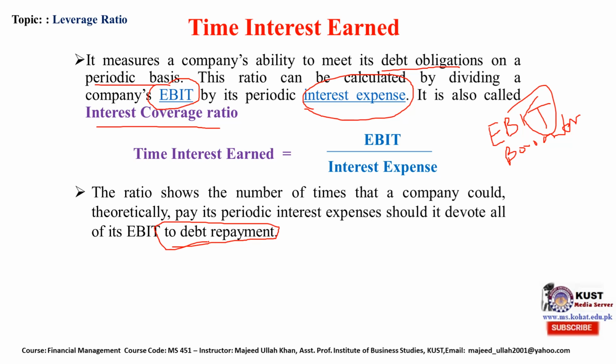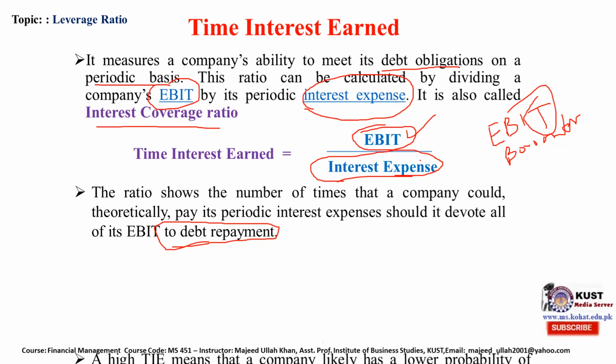If we assume that all EBIT is used to pay interest expense, how much can we pay? How many times do we have more EBIT to service our debt or our borrowings?